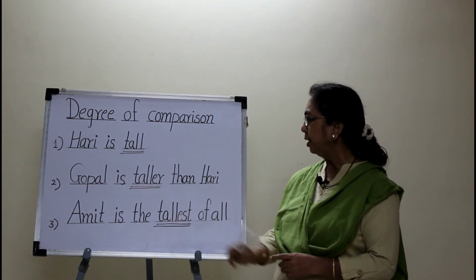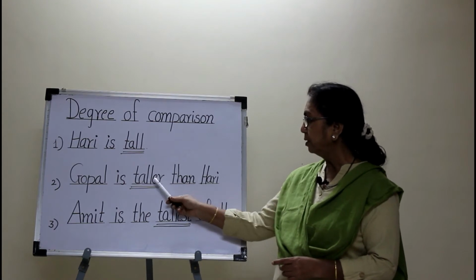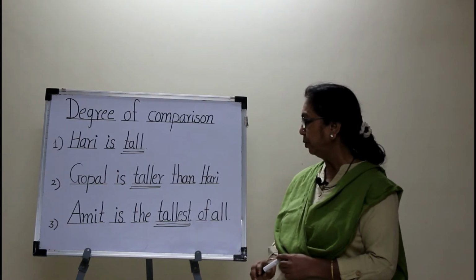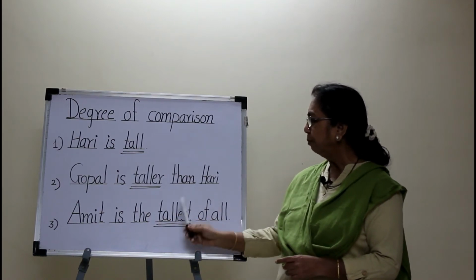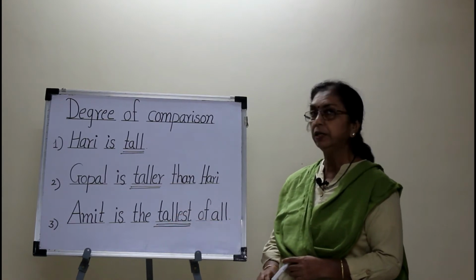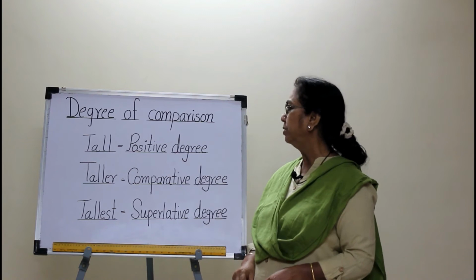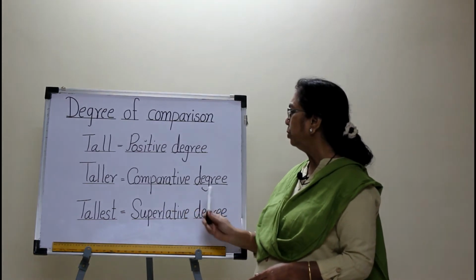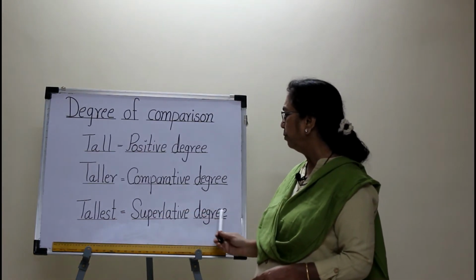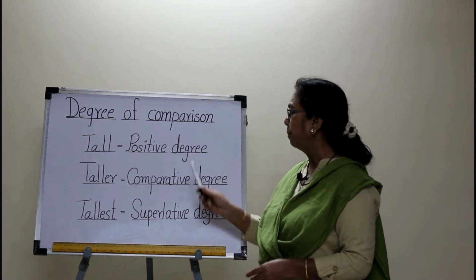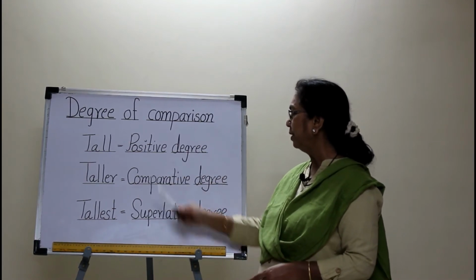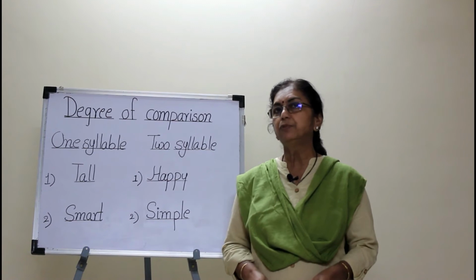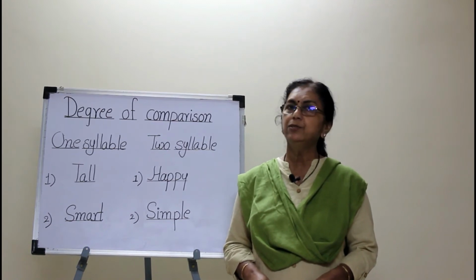In the comparative degree, than is used after the adjective, and in the superlative degree, of is used after it. The article the is used before the adjective in the superlative degree. So these are the three types of degrees: positive degree, comparative degree and superlative degree.